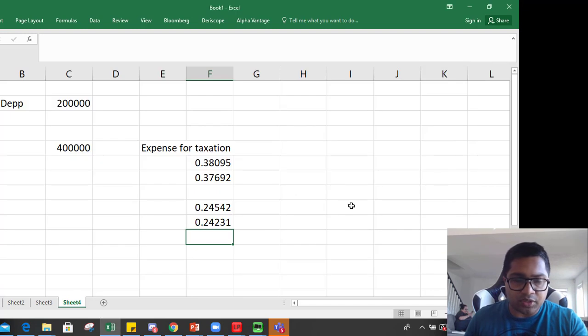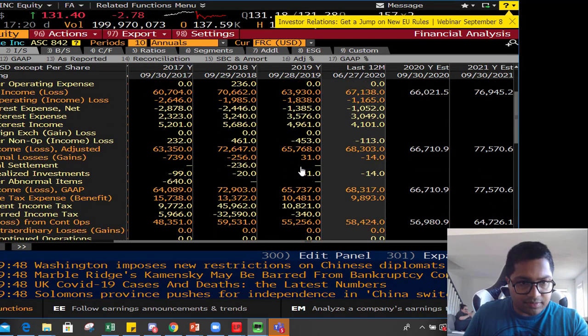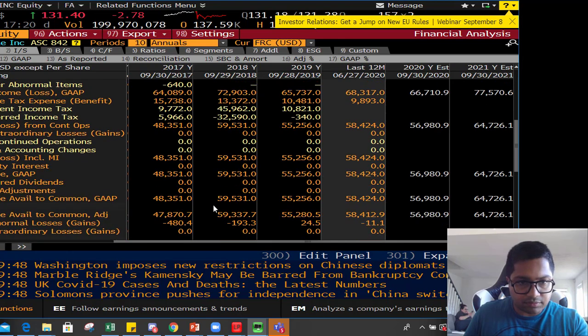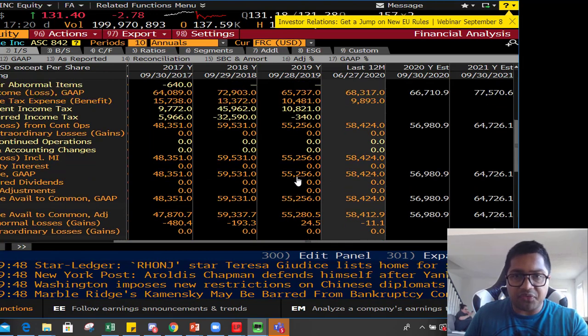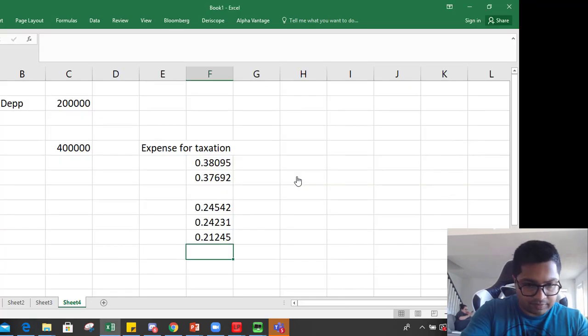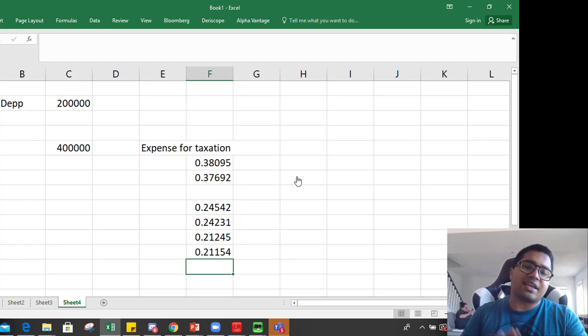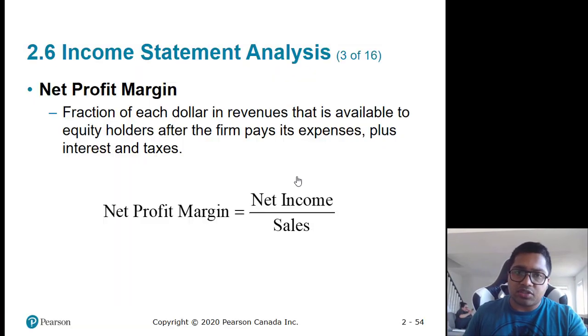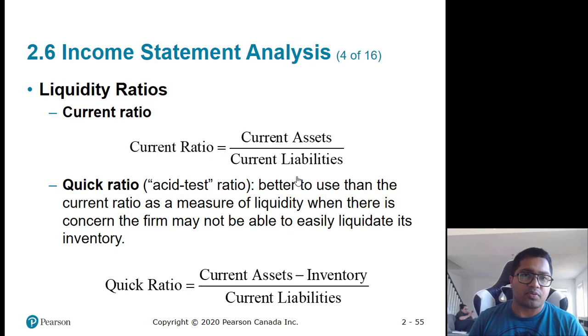So it is 58 over 273 this year, 21%, and last year net income available to common shareholders was 55 over 260. So it's almost the same. Again, the efficiency of managing everything for Apple hasn't improved. So if the ratio goes up, it's a good thing. It means that the efficiency is improving.